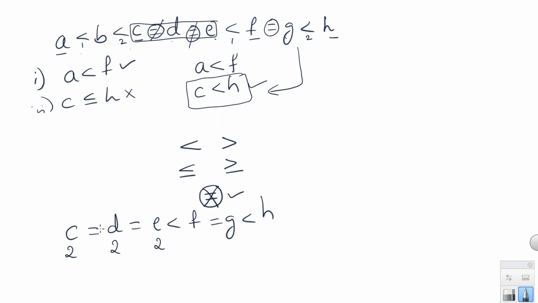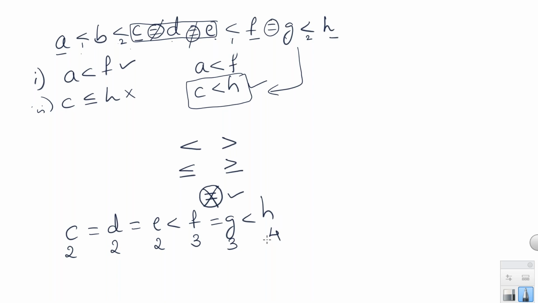It must be more than 2, right? Value of F cannot be equal to 2. It must be more than 2. Let's assume that value of F is 3. If F is 3, then what should be G? G is again 3. Then what is the value of H? Value of H is any number which is more than 3, right? If I am taking a number more than 3, let me take it as 4.